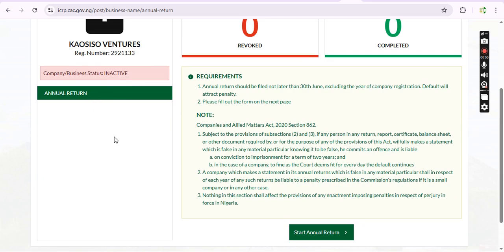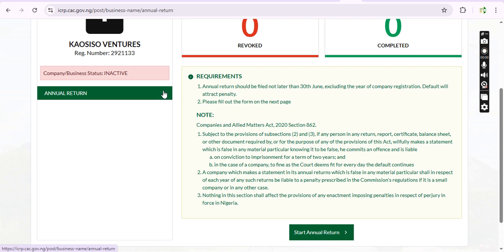In the former CAC portal, the post-incorporation portal, we can view other processes. Like, I don't know if you understand what I'm saying. Like, we can view all other processes aside from this annual return. But because this one is showing inactive, it is not showing. And I've already filed for annual return. I don't know why it is still showing inactive. So we have to write back to CAC, uploading the acknowledgement letters and all other things.